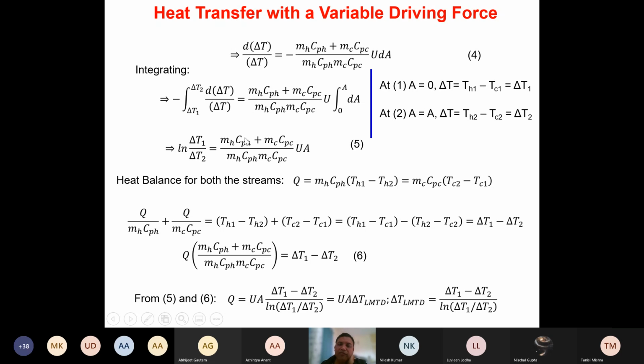Now in equation number 5, let's simplify this equation further. So remember, if I apply the heat balance across the entire heat exchanger from end 1 to end 2, the sensible heat gained by the cold fluid should be same as the sensible heat lost by the hot fluid, isn't it?